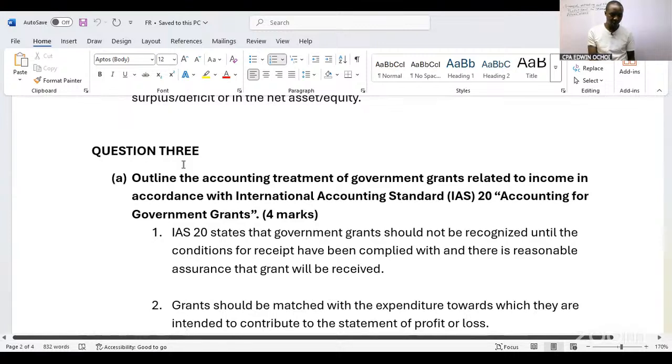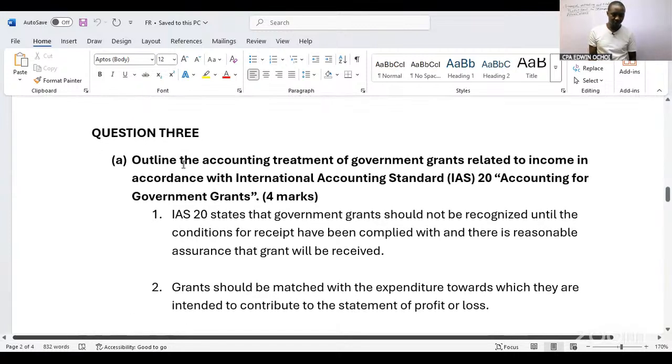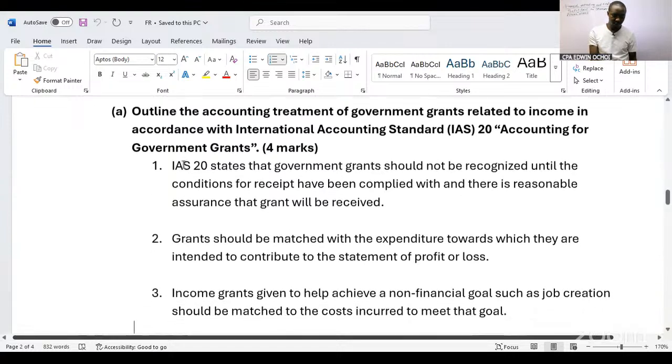Number 1, we say that IAS 20 states that government grants should not be recognized until the conditions for receipt have been complied with, and there is reasonable assurance that the grants will be received.